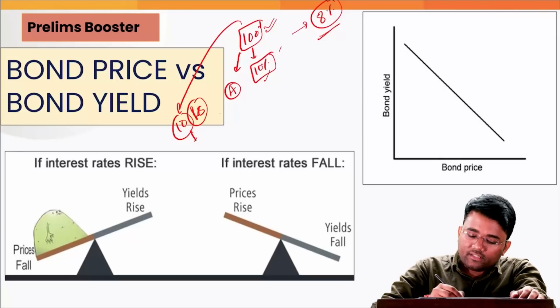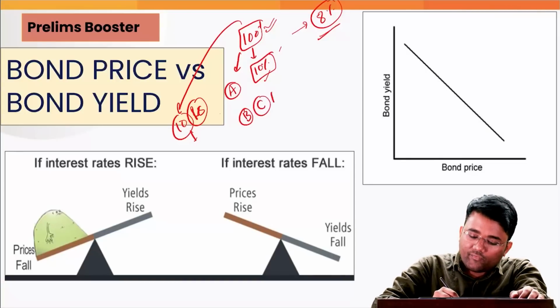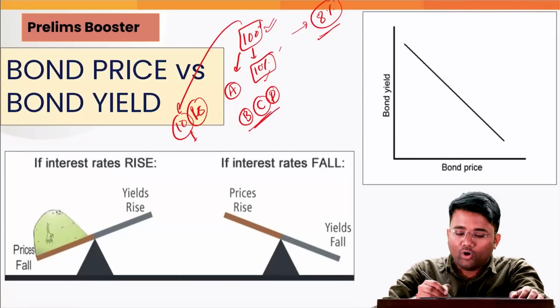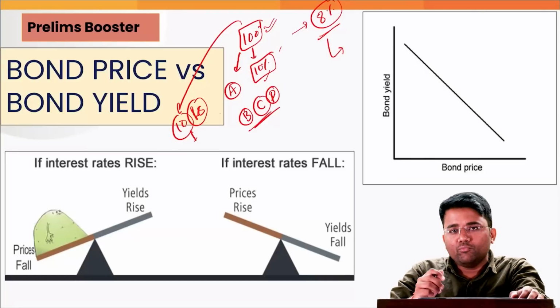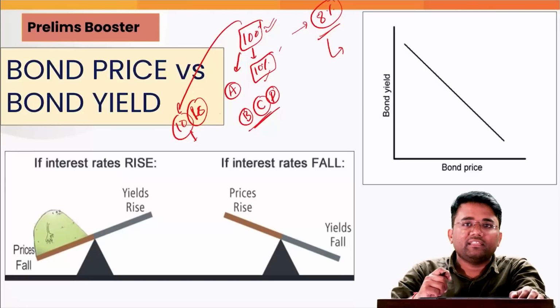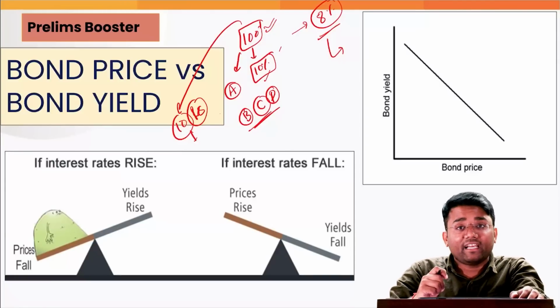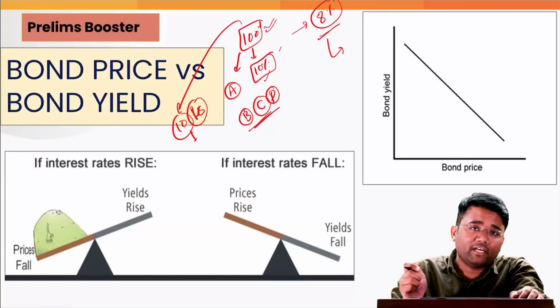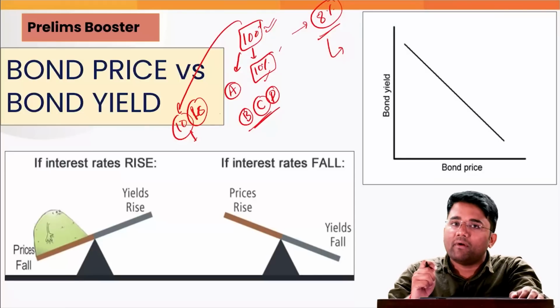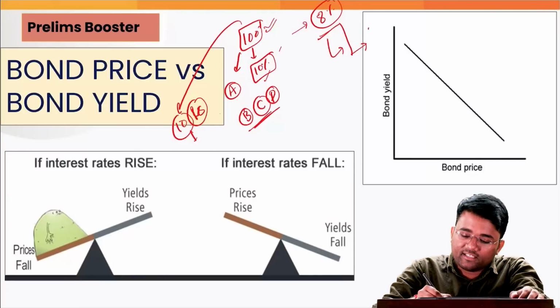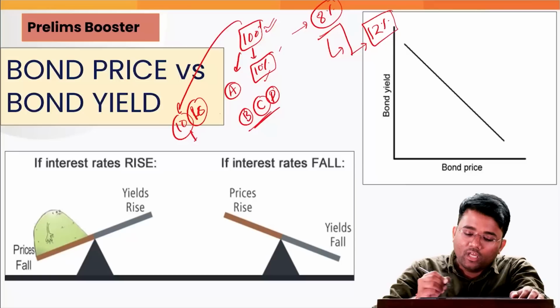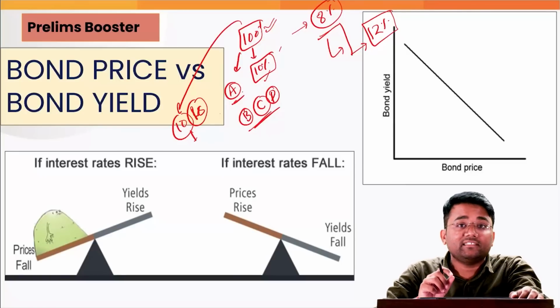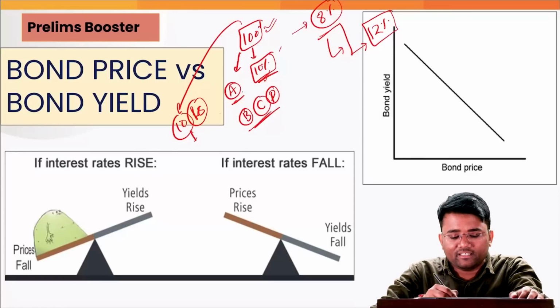But let's suppose the person has 3 other friends B, C and D. Also at this point of time, after a few months, the RBI increased the repo rate. When the RBI increases the repo rate, when there is a liquidity crunch in the market, then the market interest rate, or the interest rate that is being given by the commercial bank on your savings, is further increased. When the market interest rate rises, let's suppose it rises to 12%. Now this person A has a feeling that he is at a loss, because his effective rate of interest on his investment is 10% only.